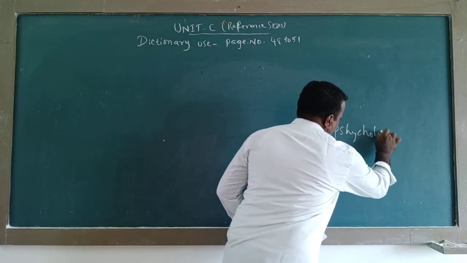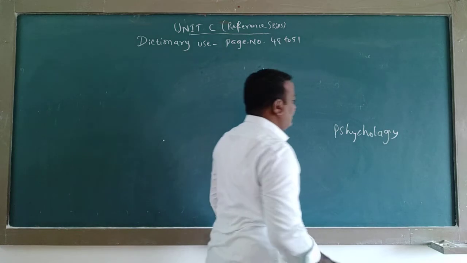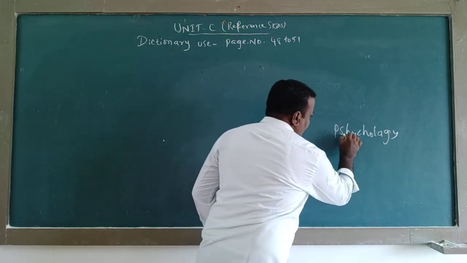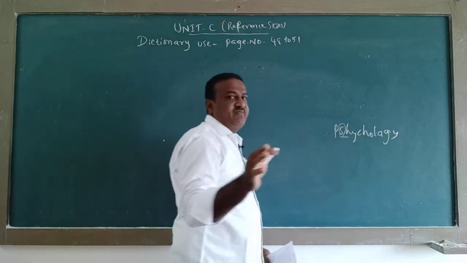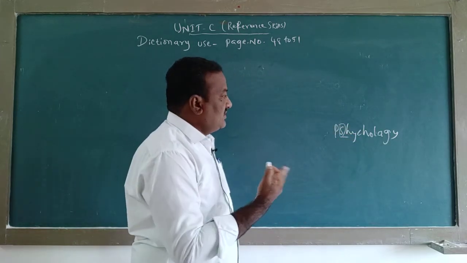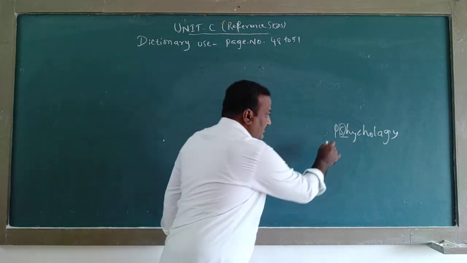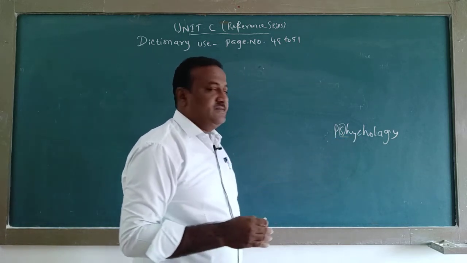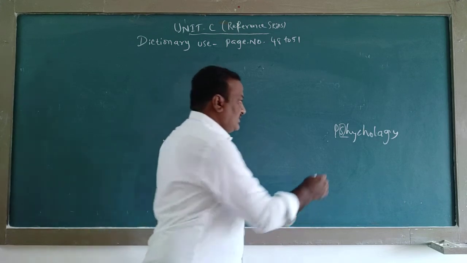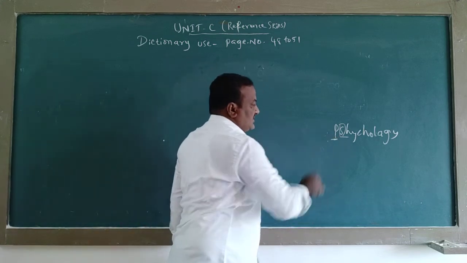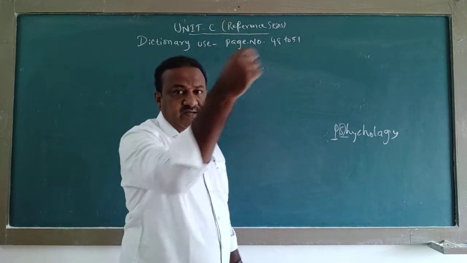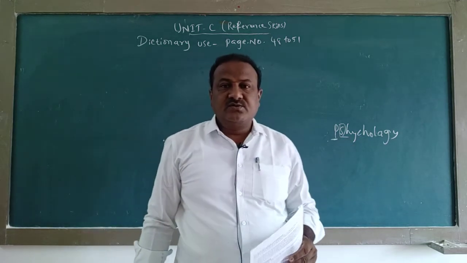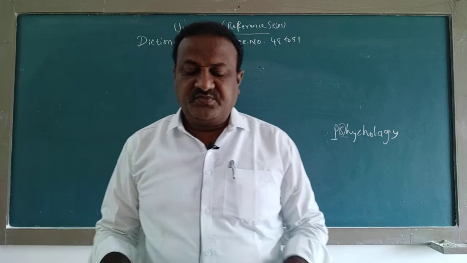We cannot avoid it. If we look under S, we will not find it. Psychology. P-S-Y-C-H-O-L-O-G-Y, psychology. So, we have to go to the word head P, then only we will get it. So, we should know the spelling.